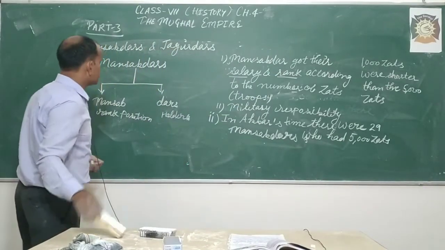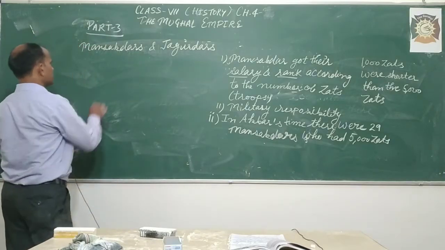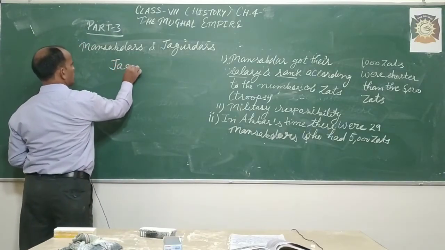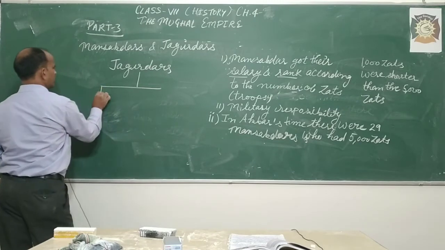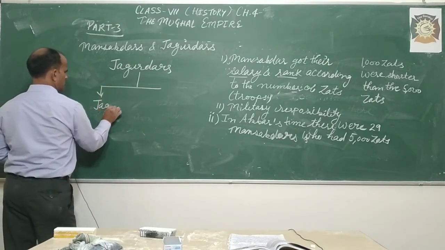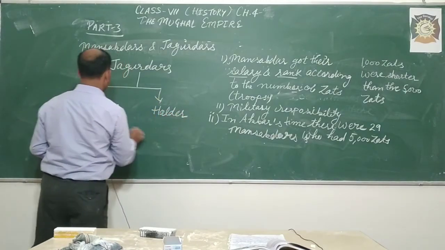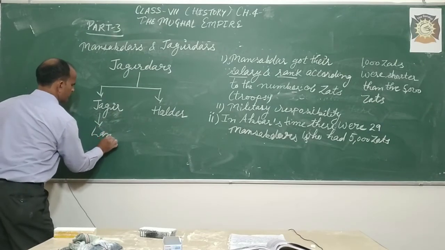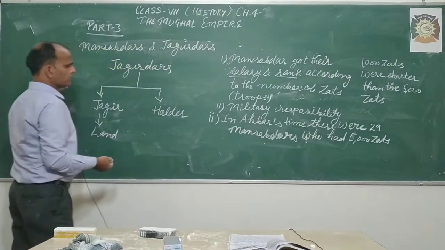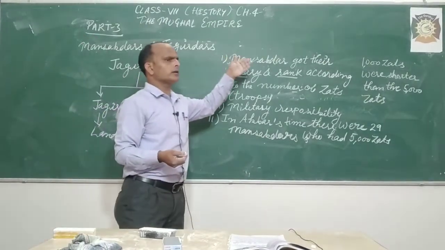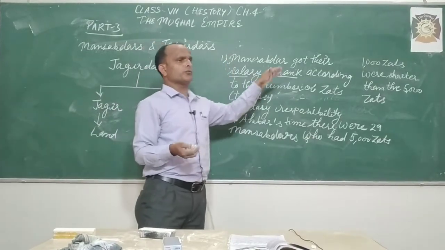Next is Jagirdars. Jagirdar is also a combination of two words: Jagir, and dar, that is holder. Jagir means land. Any Mansabdar was given some land, and the revenue collected from that land was his salary in proportion to the tax.